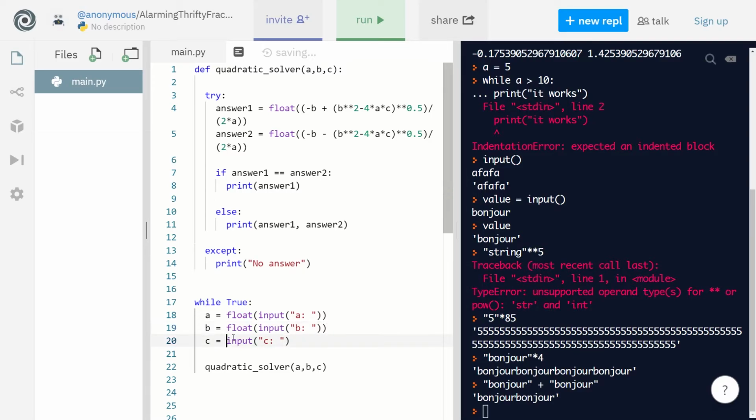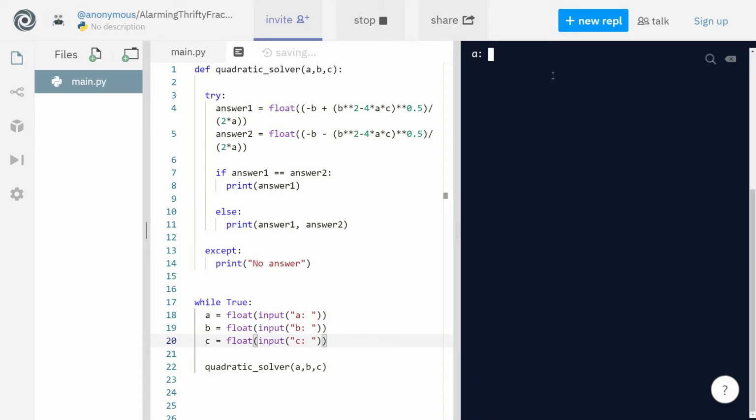So if we do this, do this, do this, and now we finally finished our function. If we run this, now it's going to ask for our first input. Let's say A is 4, B is 8.456, and for C, we have to make sure it's negative, so minus 4 or minus 5, let's say. And there you go. We have our 2 answers, right?